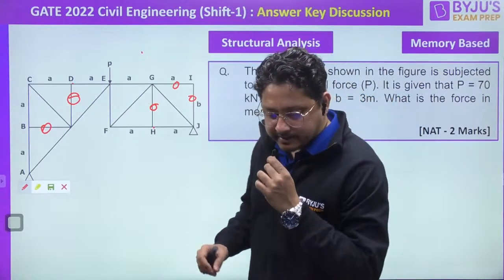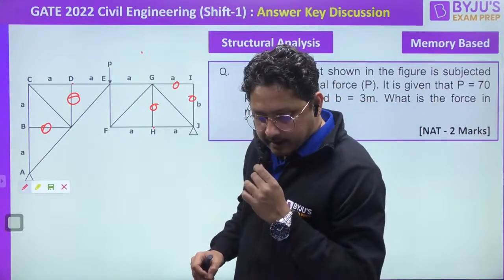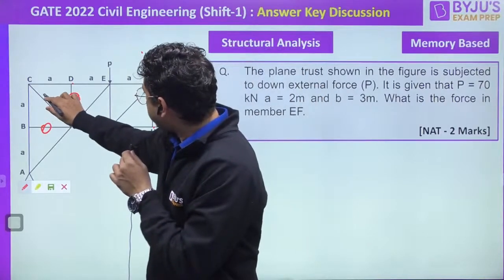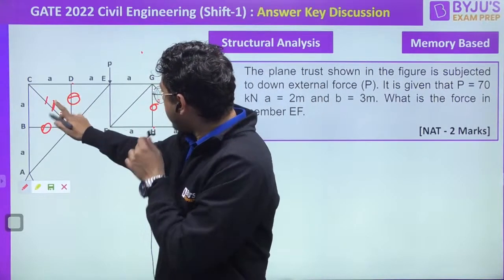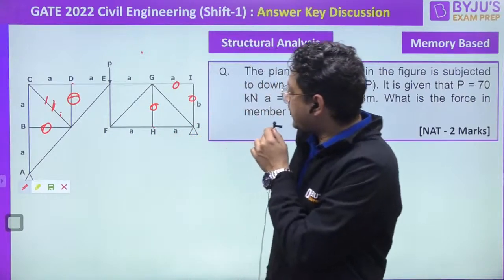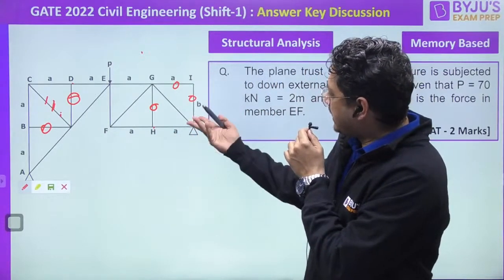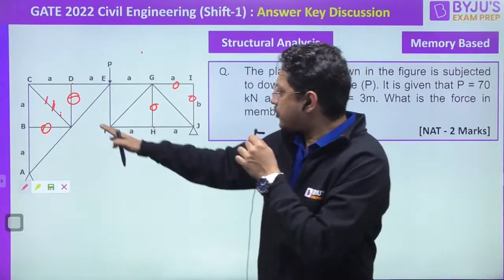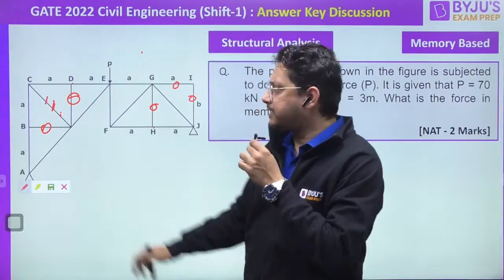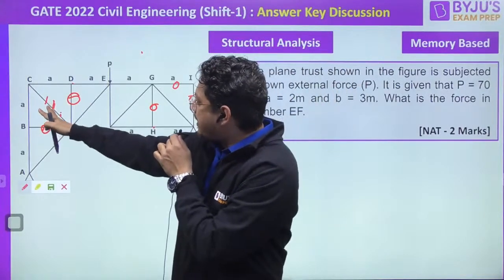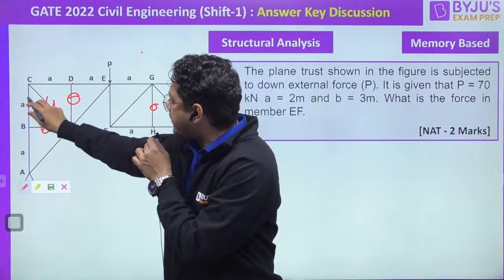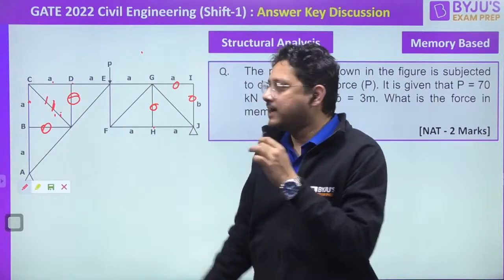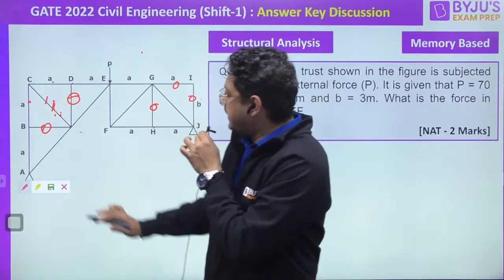I believe there is a small mistake here. I think this member was not there when I got this one. Whether it is there or not, we can solve it either way. Let us keep it as it is. Although if this member is also not there, these 2 members will become zero member force. If this member is present, let it be.